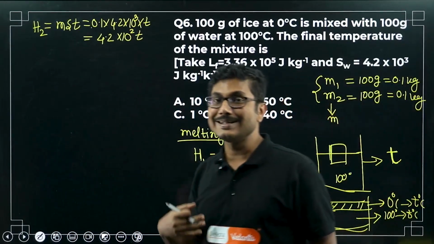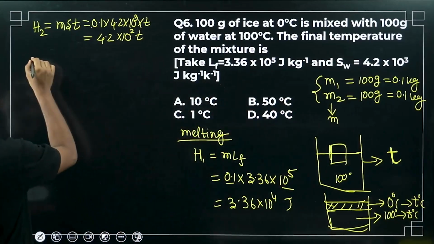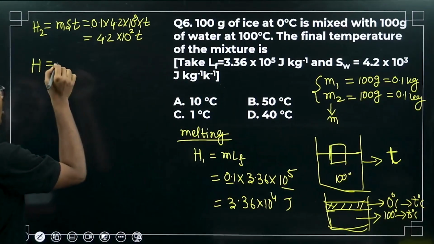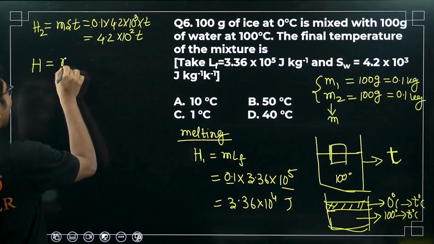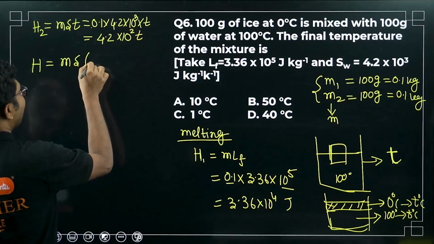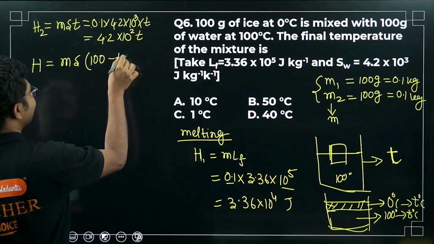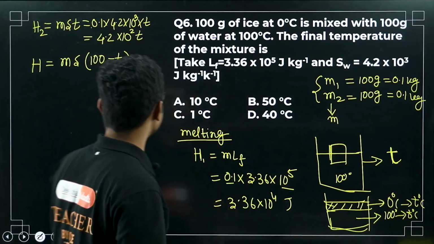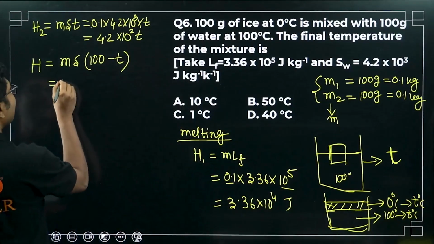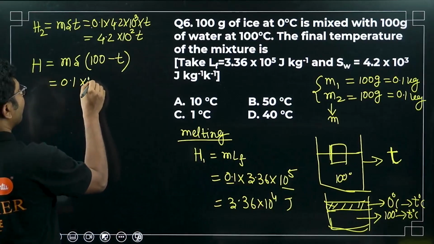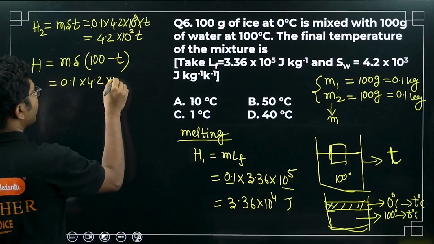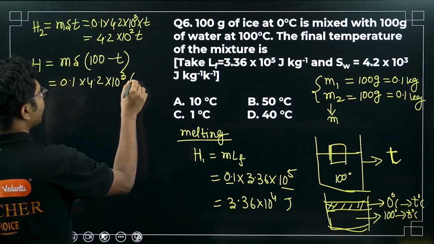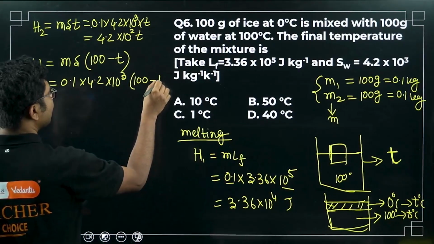How much heat is released? The heat released by the hot water is m s (100 minus T). This much heat is released by the water which is at 100 degrees Celsius. So what is that? 0.1 times 4.2 times 10 to the power of 3 times (100 minus T).